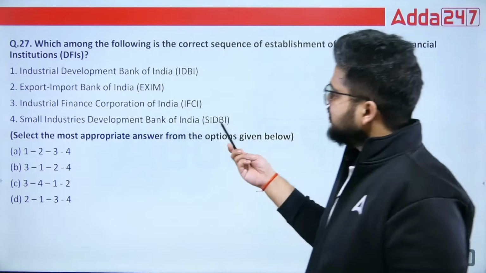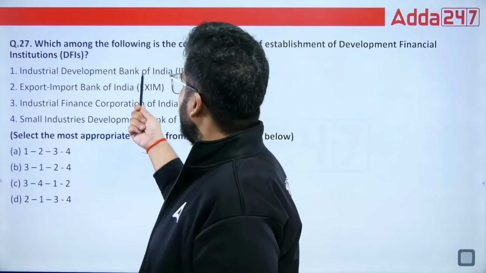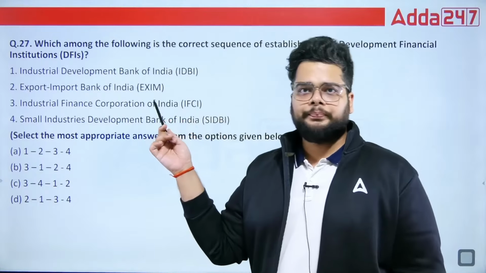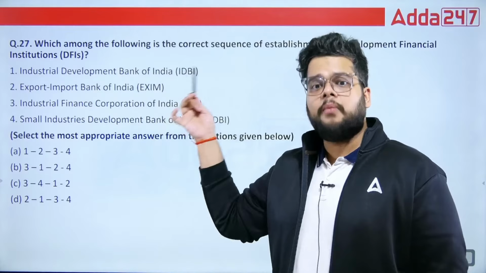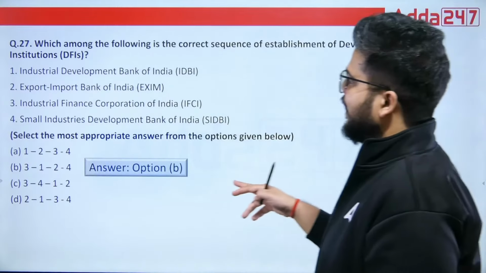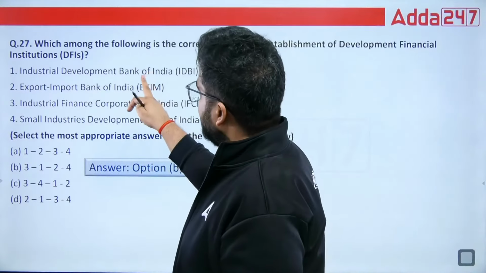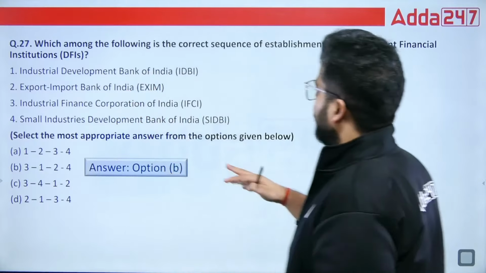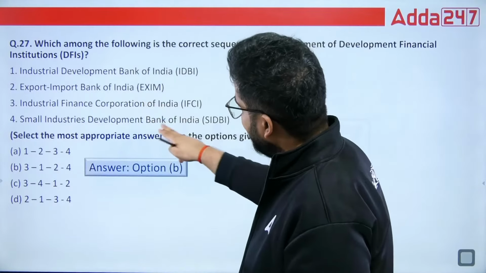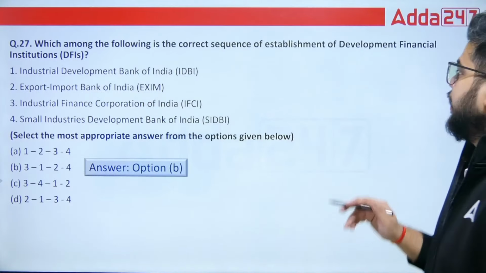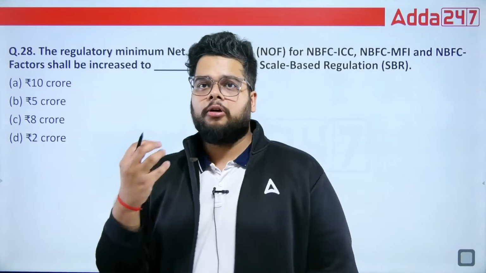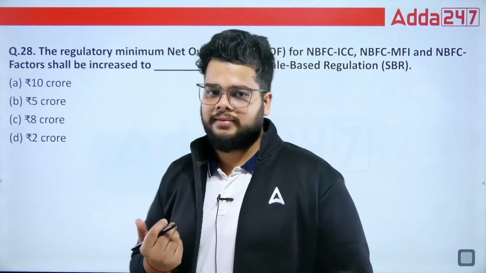After that, do we have SIDBI, or IDBI? Always remember, SIDBI is just an organization from IDBI. So IDBI will be the first one, so B is the right answer. SIDBI, then IDBI, then EXIM, and lastly IFSC, then IDBI, then EXIM, and lastly SIDBI. So you must try to remember this whenever you are studying the DFIs chapter.